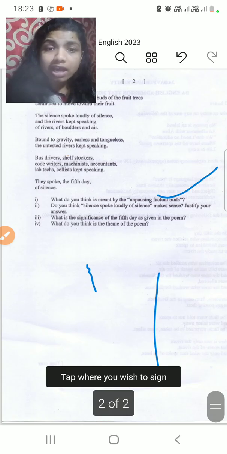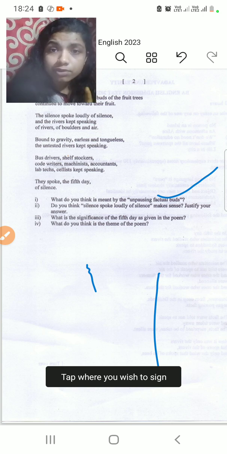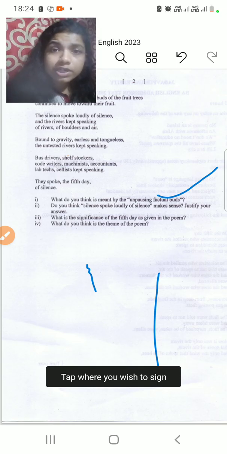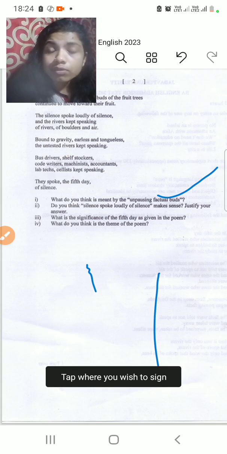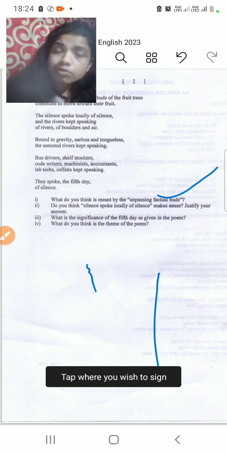And the questions were asked like, why this unpausing factual bars? What is meant by it, had your own opinion been asked? Silence spoke loudly. How can silence speak? Here you can even put a subaltern context to that: how those who are speaking on behalf of others can speak in a limited way rather than the one who knows it. Even if he is silent, his silence speaks more than others who are speaking on behalf of him. How it is, why it is, I'll explain everything through notes, through every way possible, through the theories.